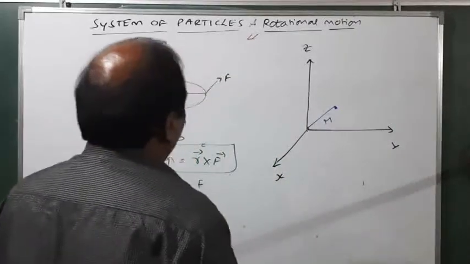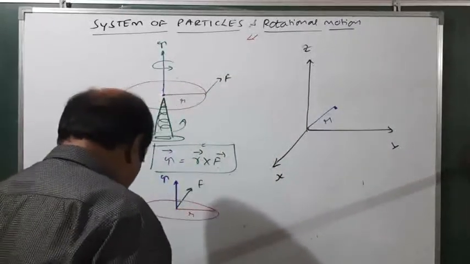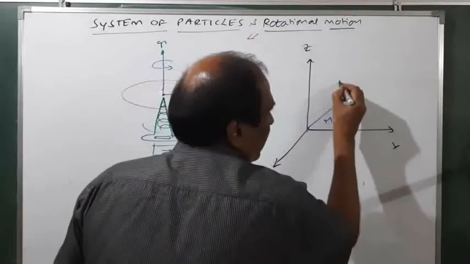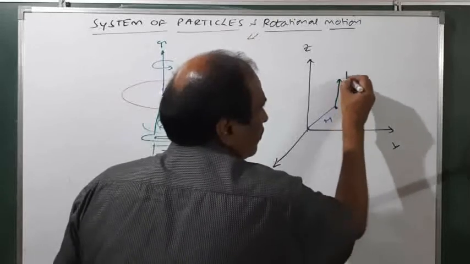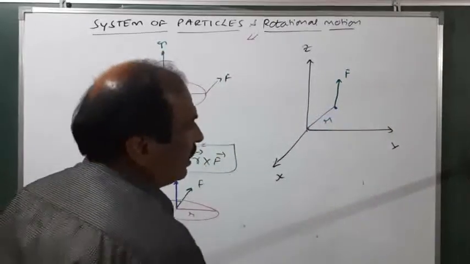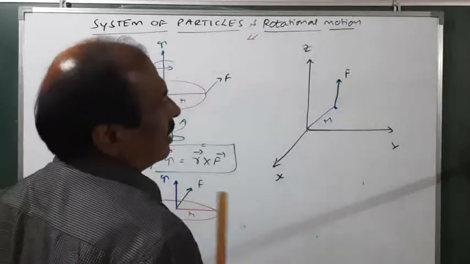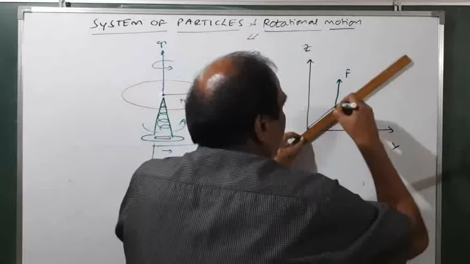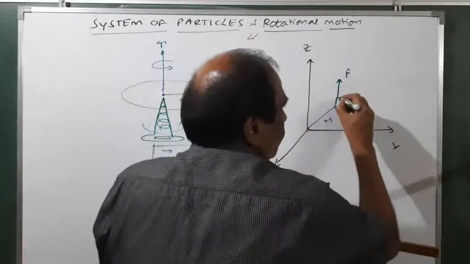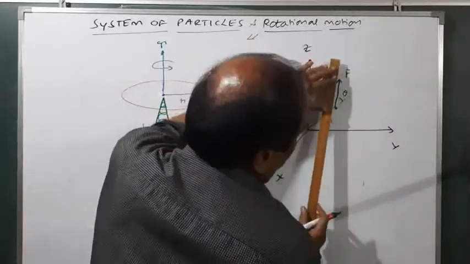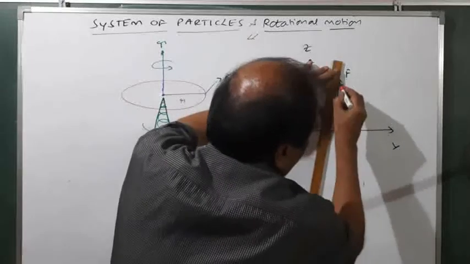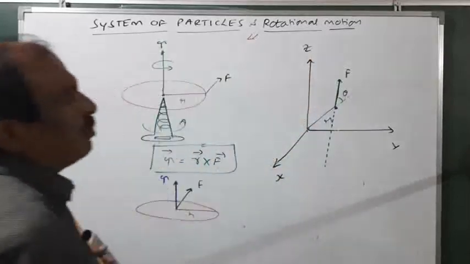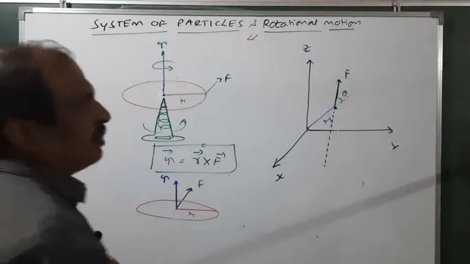Now imagine that a force is applied for this. You see, I will use the same colors. That is, let the F actually act like this. Then, no doubt, the force F makes a certain angle with the radius vector r. Let the angle made by this be theta only. Now you just extend this one. Extend like this. Okay. Now by using vectors, very easily we can explain this one.